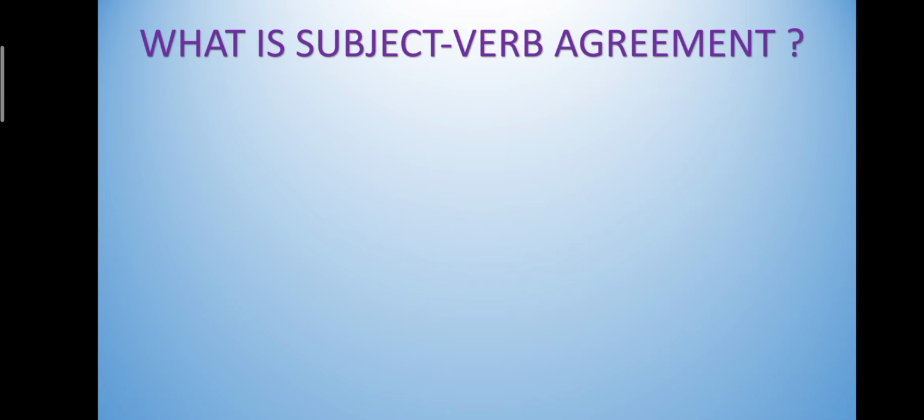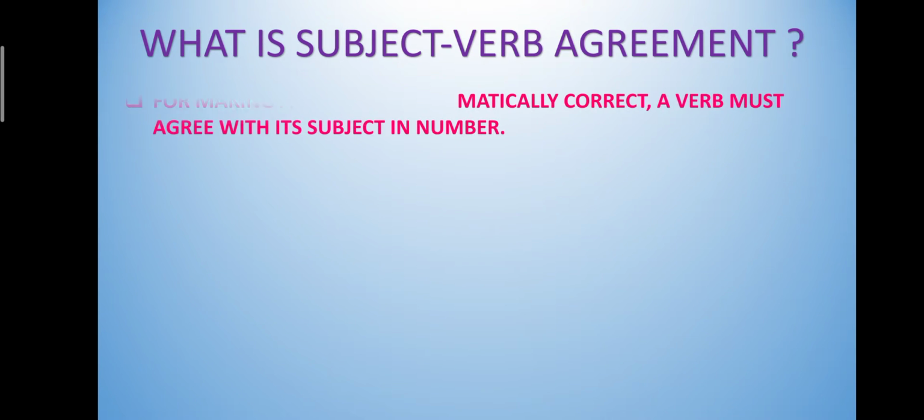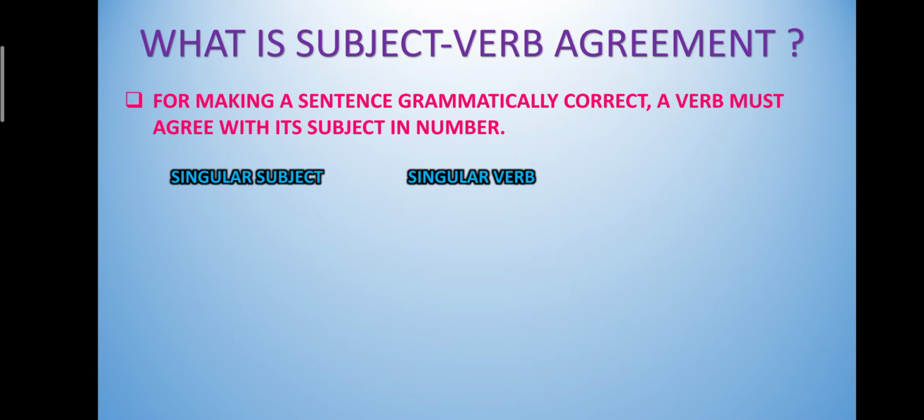Now we come to what subject-verb agreement is. To make a sentence grammatically correct, a verb must agree with the subject in number. So, if the subject does not agree with the verb, then the sentence may be grammatically incorrect. For that we have to remember some very important points: a singular subject has a singular verb, a plural subject has a plural verb.